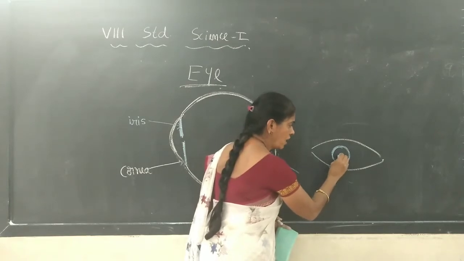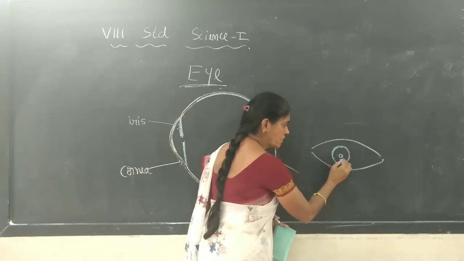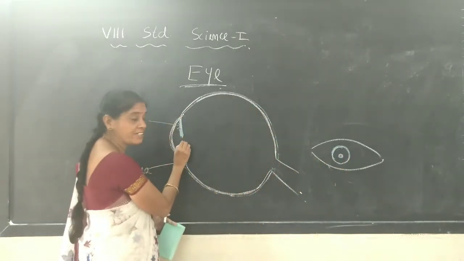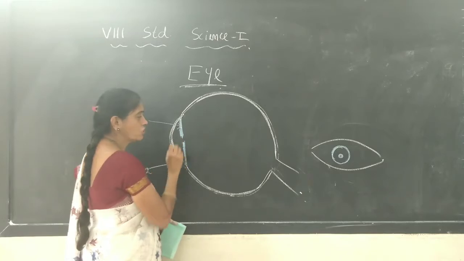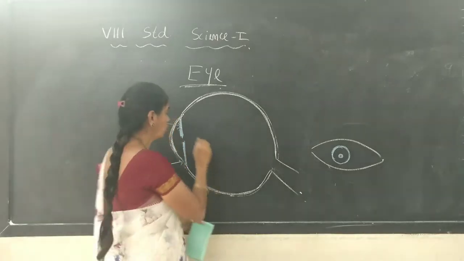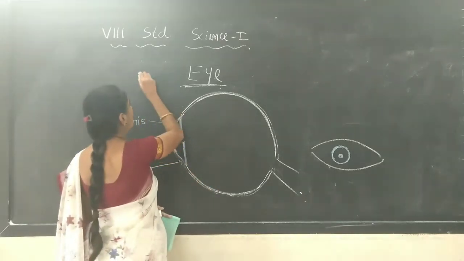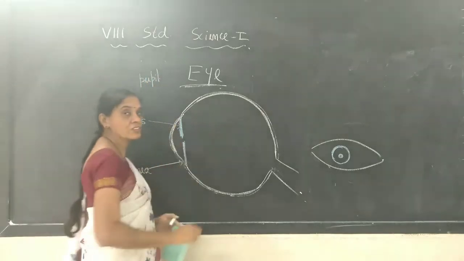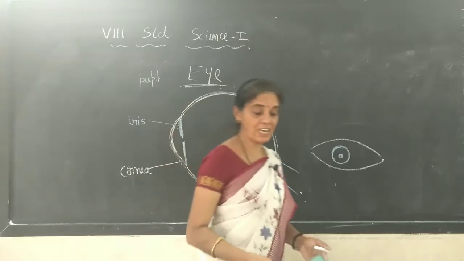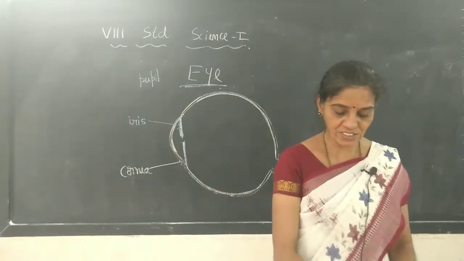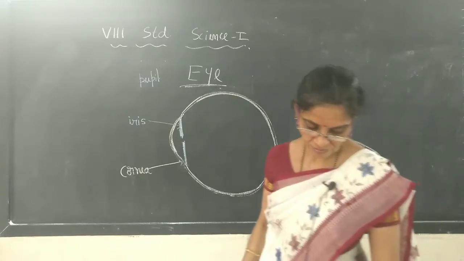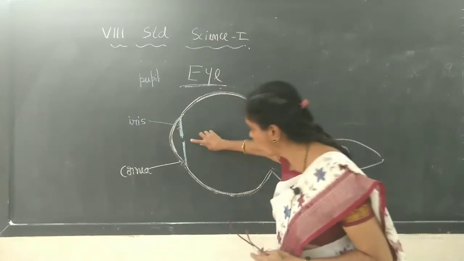This is the muscle which will make this opening here. So it's a small opening. This opening part is called the pupil. The pupil is where light enters. This is the small opening.